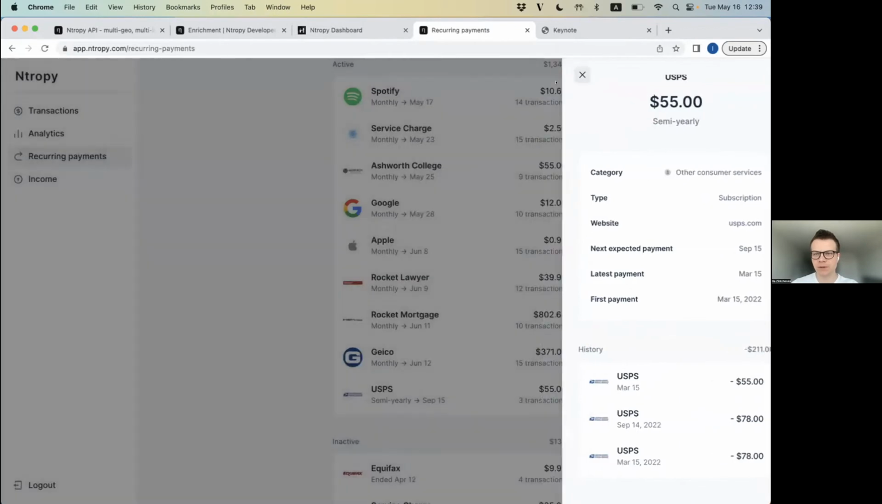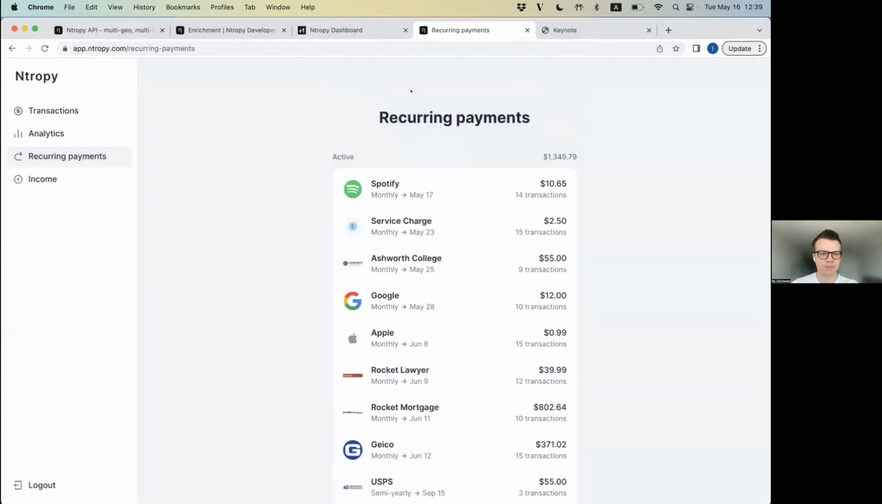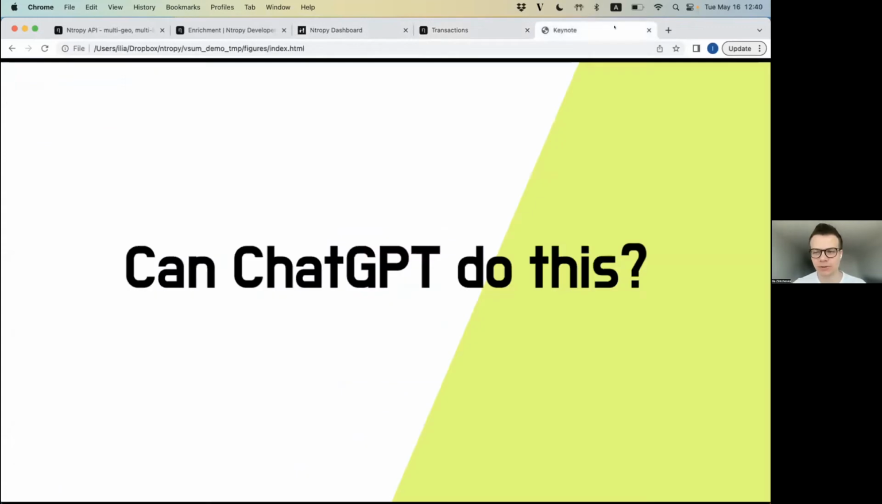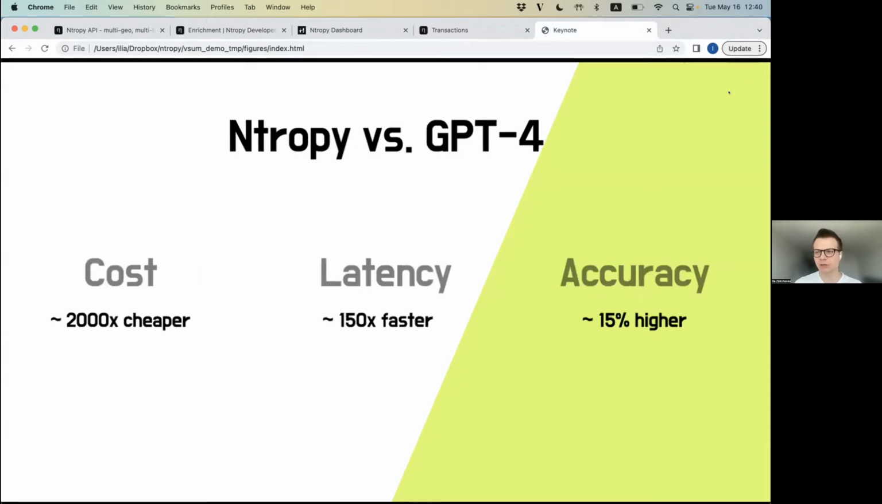So cool. And of course, there is also this new advent of language models. And so, of course, we need to answer this question, right? Can ChatGPT do this? Can you just take your raw banking data and paste it into ChatGPT? And if you want to be private, you can also use the GPT-4 API. But in any case, we've also done some benchmarks.